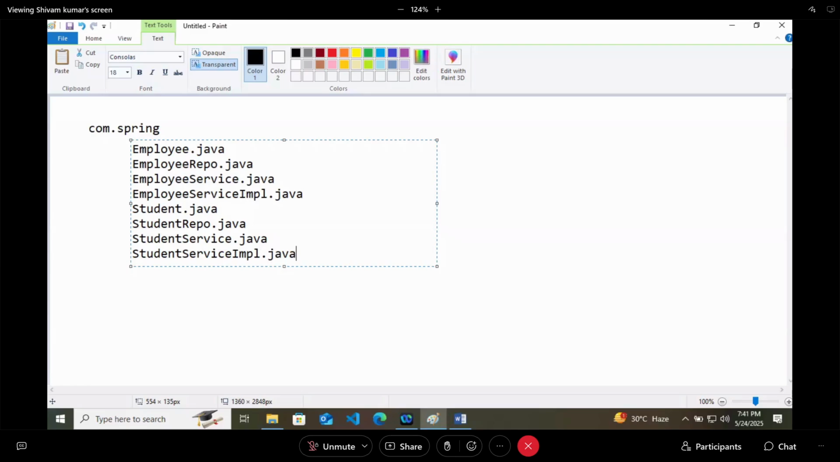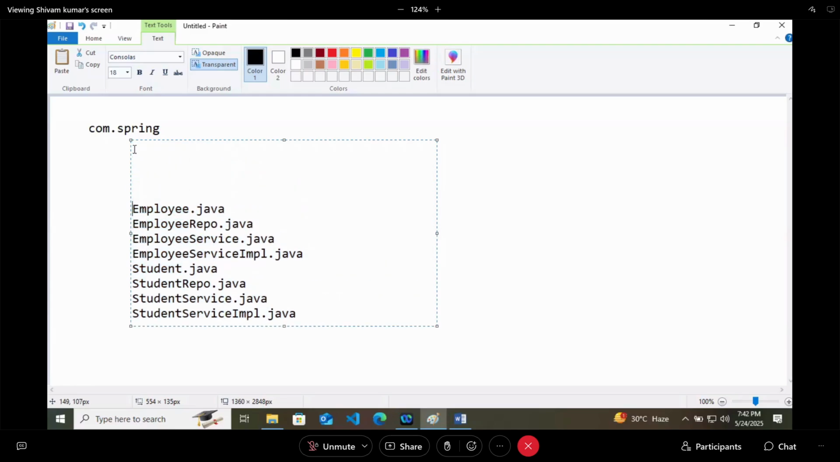Why is it looking ugly? Because now we have only two entities, and we don't even know which one is the entity, which one is getting created as a table, and which one is the repository, because they are kept in an unordered structure. This is not an ordered structure. So we have to arrange them properly.